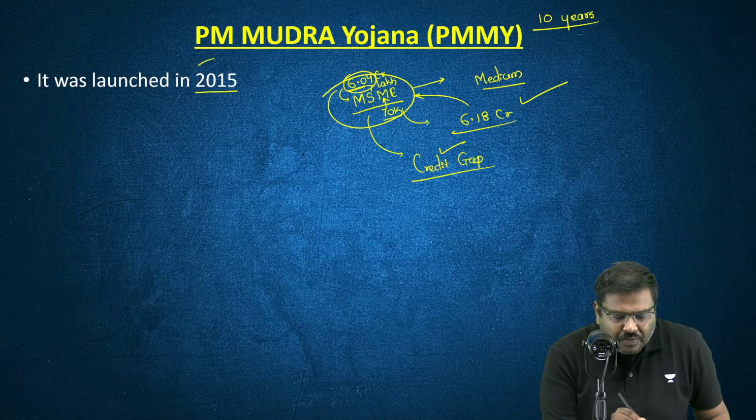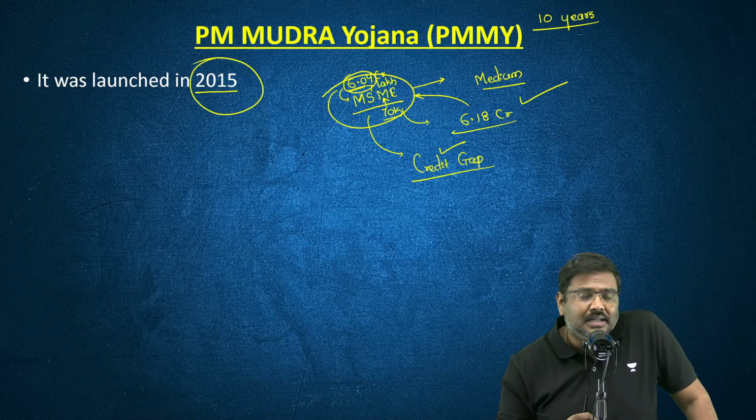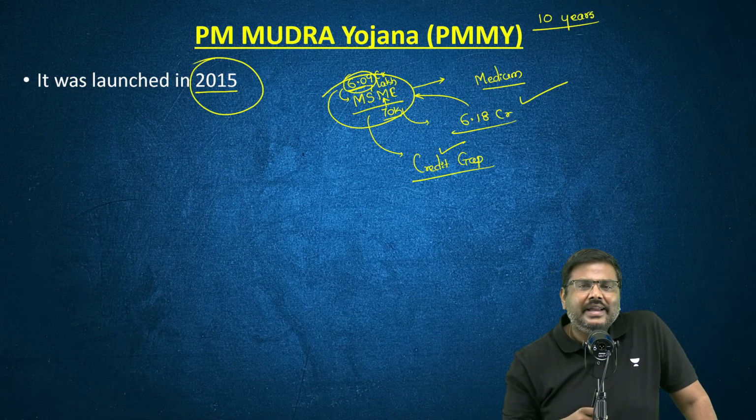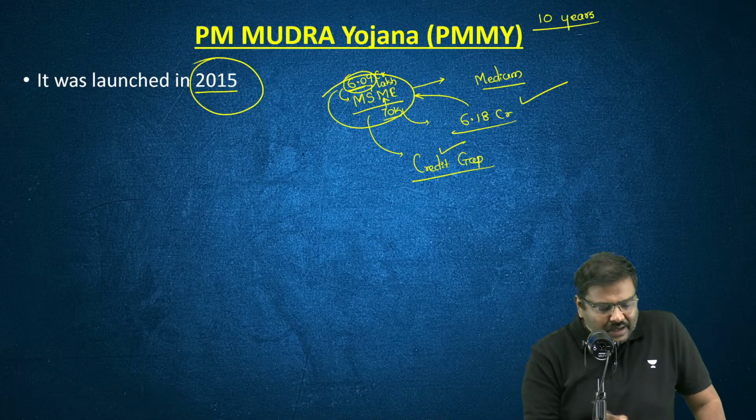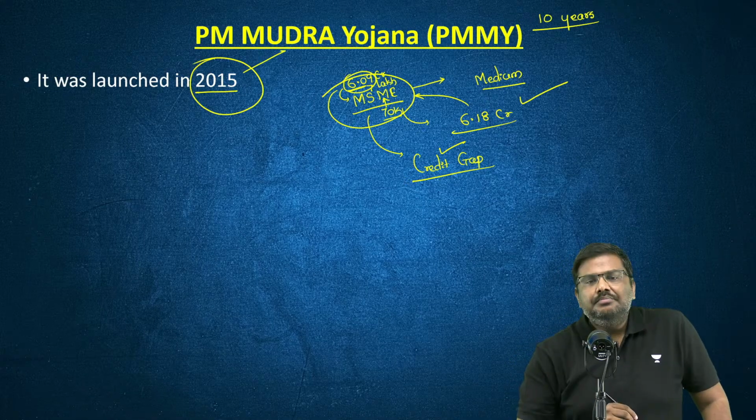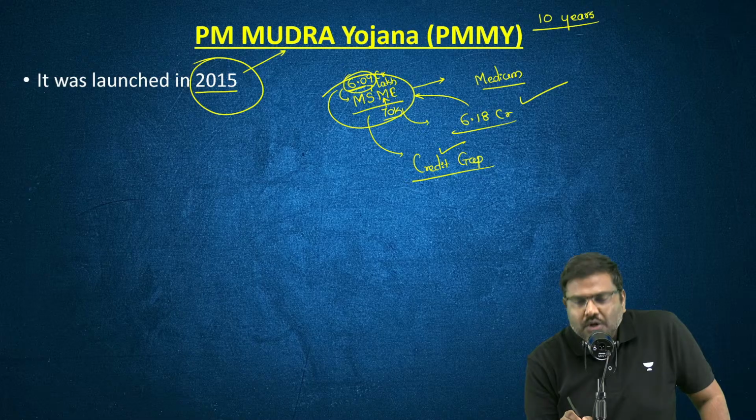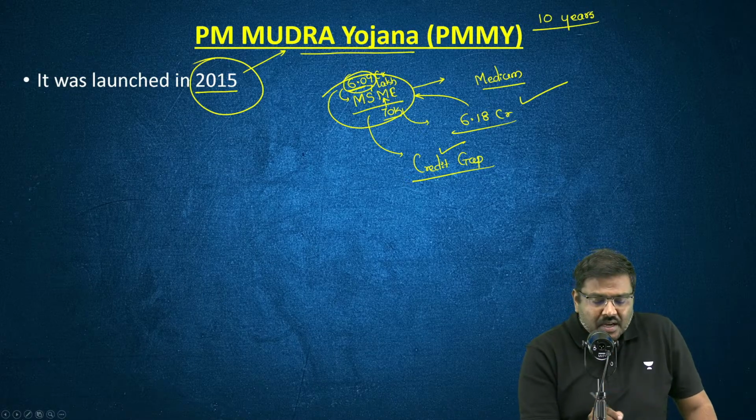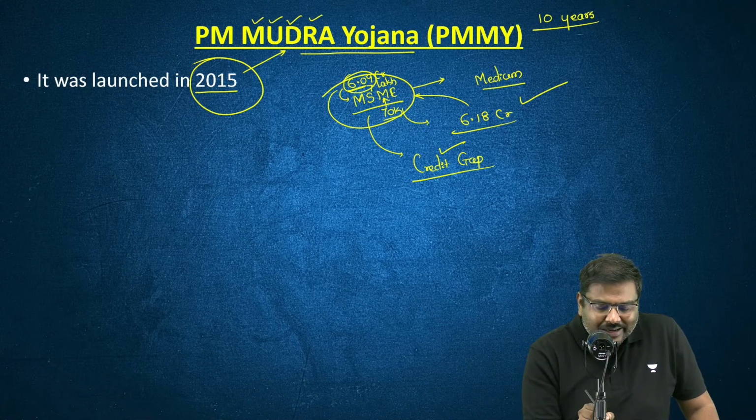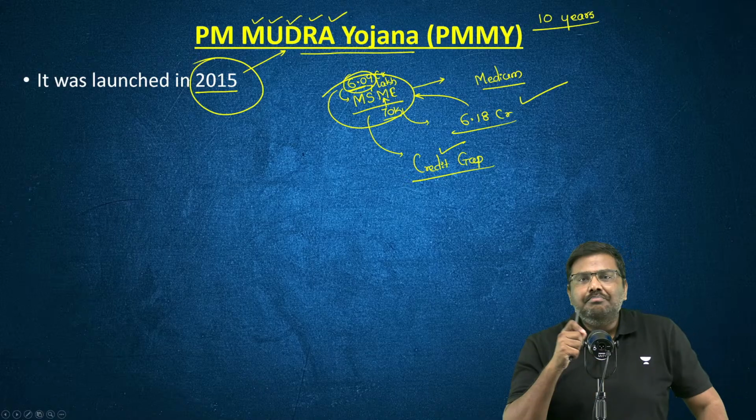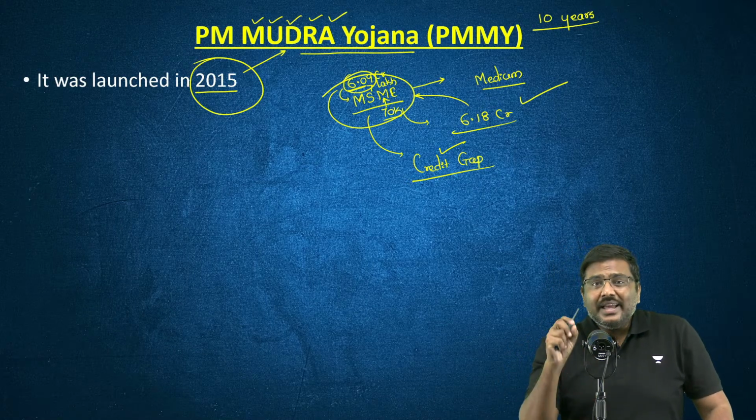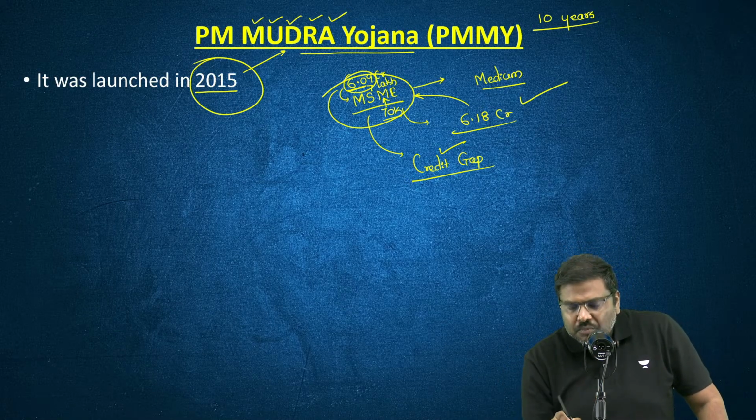Now, one reform which has been implemented by the government of India in the last one decade, which is helping the MSMEs, is the concept of Prime Minister Mudra Yojana, Pradhan Mantri Micro Units Development and Refinancing Agency, PM Mudra. Now, what are the important points associated with PM Mudra?